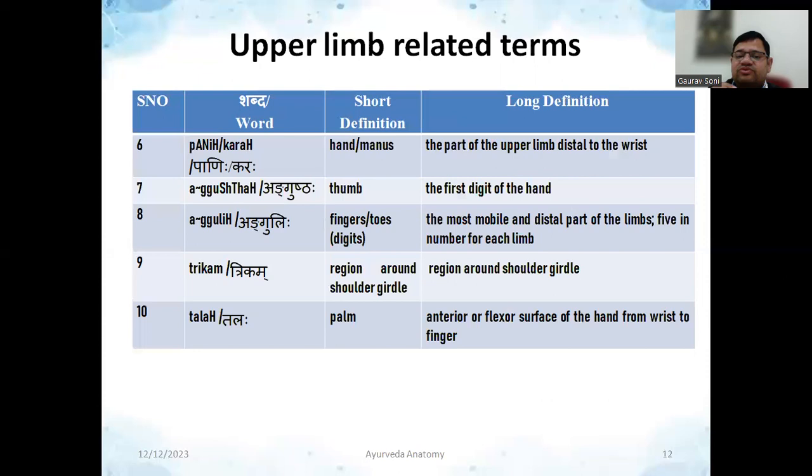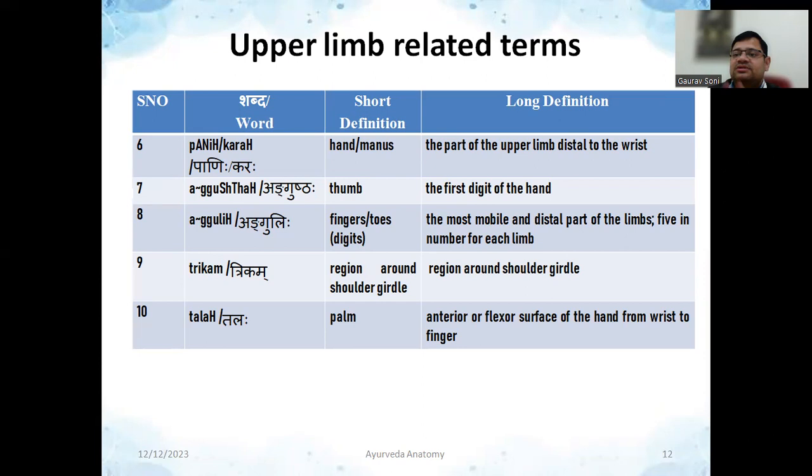Then there are two specific words, or one, that is Trika. Trika means the region around the shoulder girdle. The same word will also be used in the lower limb for the pelvic girdle, and here it is for the shoulder girdle, the region around the shoulder girdle. The shoulder girdle has 3 joints, which I think you will be taught in future, or you might already know. The combination of 3 bones, clavicle, scapula, and humerus, along with sternum, will be called the shoulder girdle. Then there is a word called Tala.